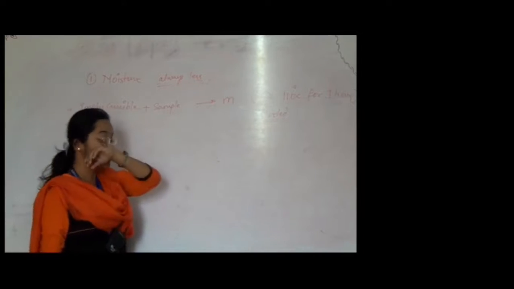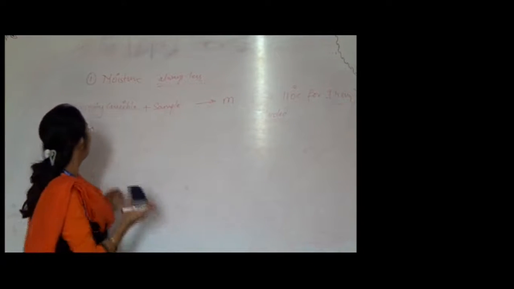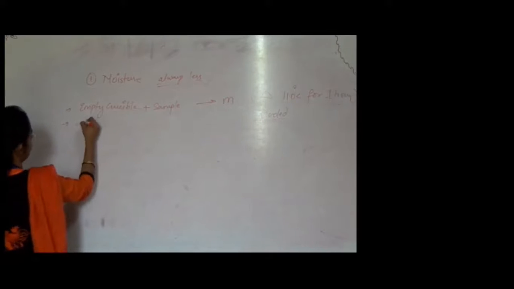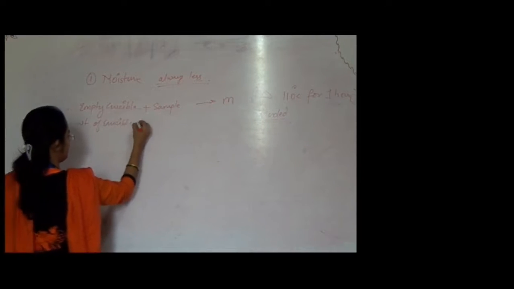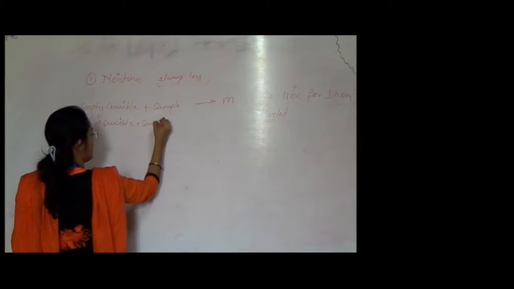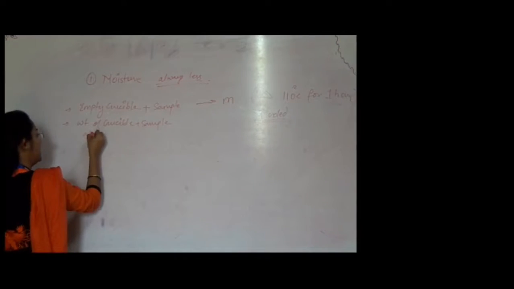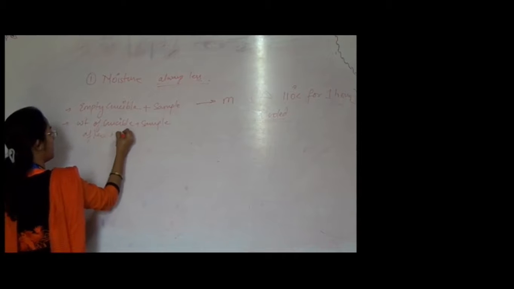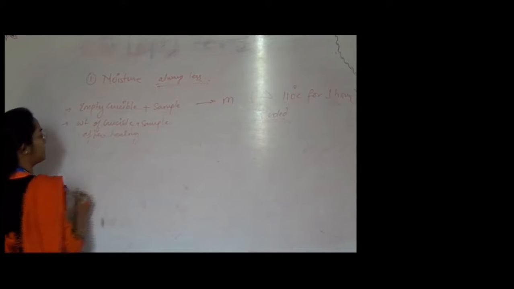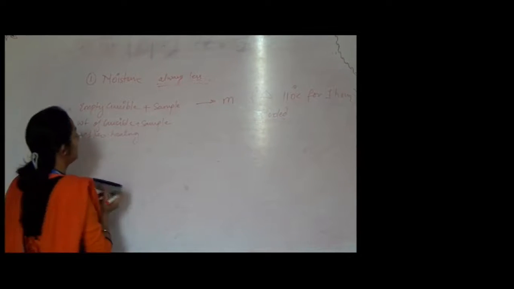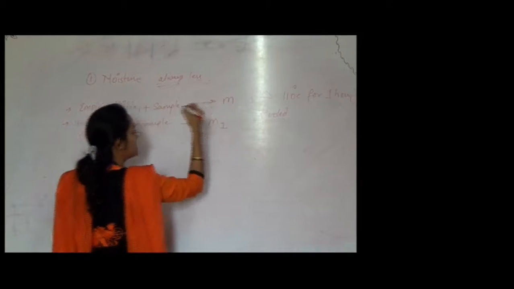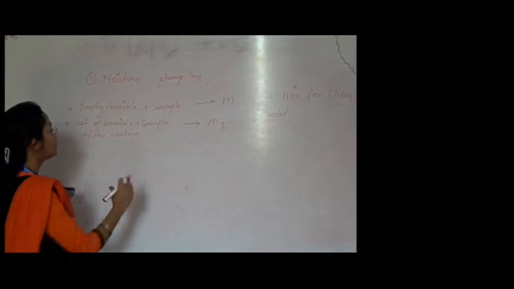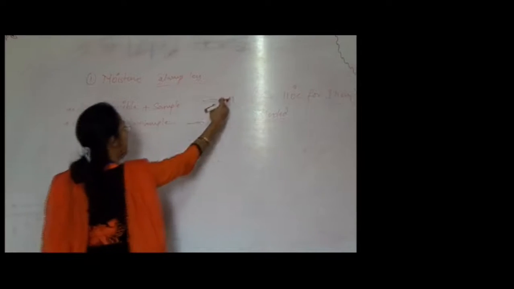Once the crucible is cooled, we take its weight again: the weight of crucible plus sample after heating. Now, after heating, what happens? The moisture goes away and that weight will be taken as M1. So our loss in weight will be M minus M1.